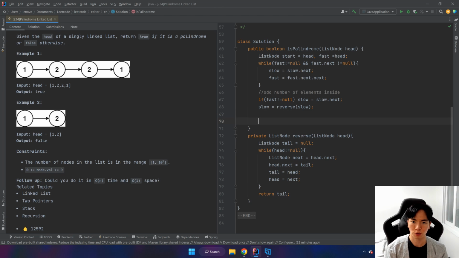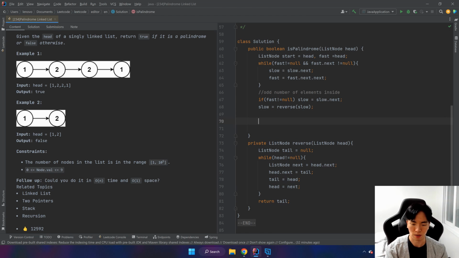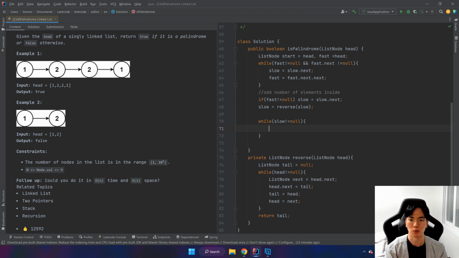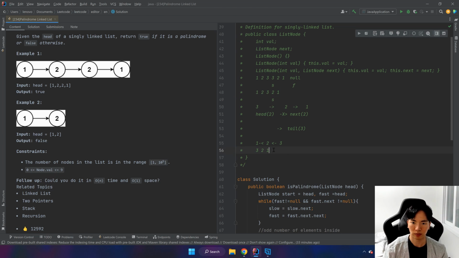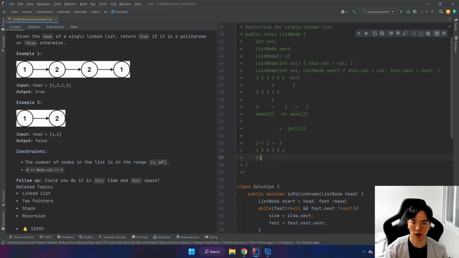And once you've reversed this slow, we want to go with while slow is not equal to null. By the way, we want to move this fast pointer to head, right? So let me copy this entire thing, 1, 2, 3, 1, 2, 3. So our fast pointer is here, slow pointer is here.